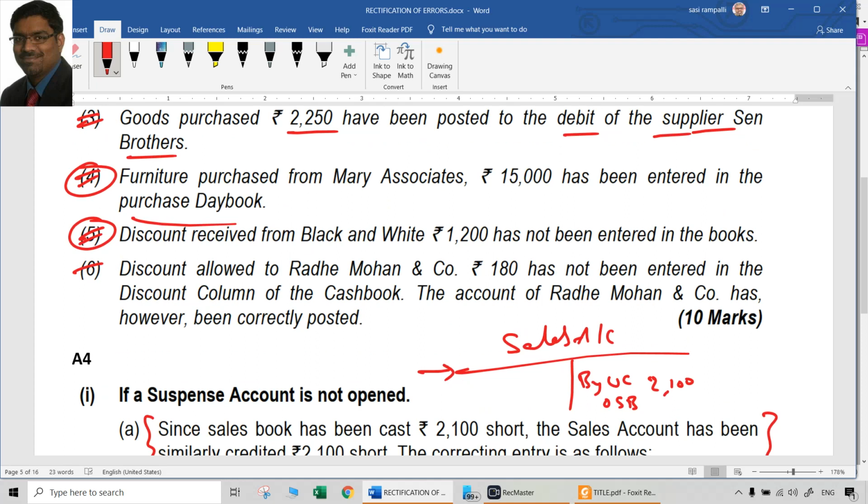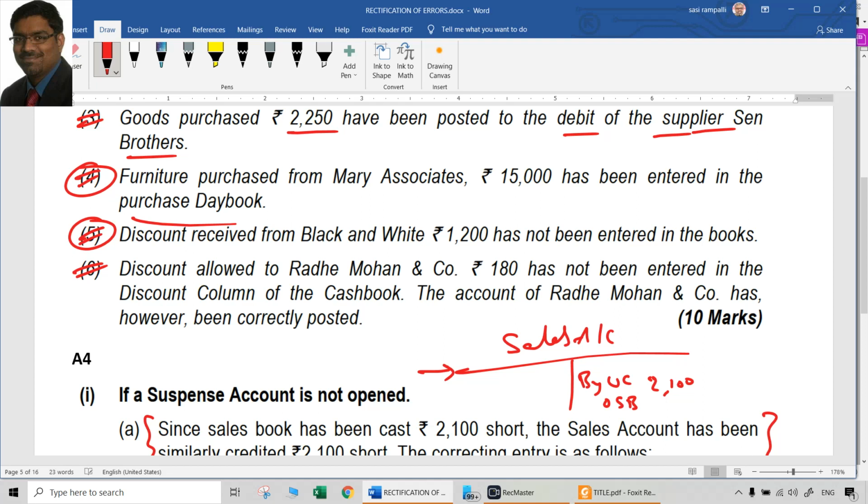Sixth one, discount allowed to Radhe Mohan and Co, 180 rupees, has not been entered in the discount column of the cash book. The account of Radhe Mohan and Co has however been correctly posted. So where is the mistake here? Discount allowed should have been entered in the discount column of the cash book. It was not entered, but the account of Radhe Mohan was correctly posted. So this is also a one-sided error. In the cash book, the discount column is not posted at all.